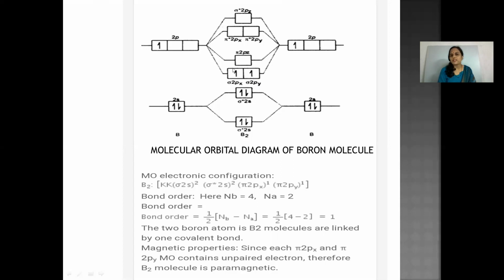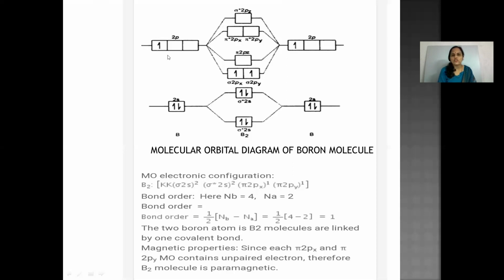So here you can see there are 2 unpaired electrons present in the p orbital, and thus this boron molecule is paramagnetic in nature due to the presence of 2 unpaired electrons. It is paramagnetic in nature. And when you calculate the bond order, half into Nb minus Na, it results in a bond order of 1 for the boron molecule.